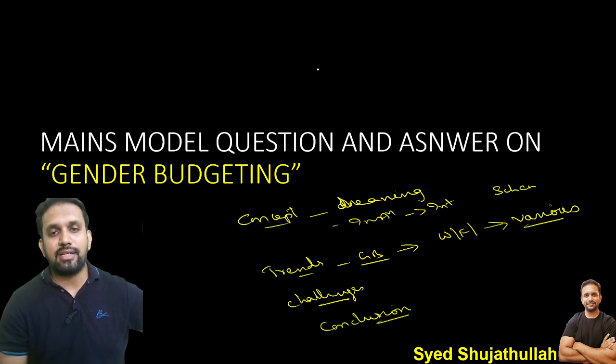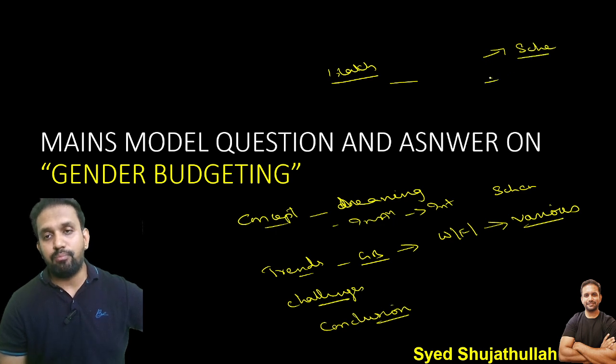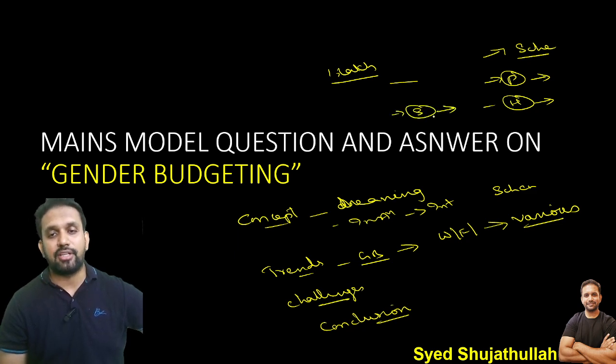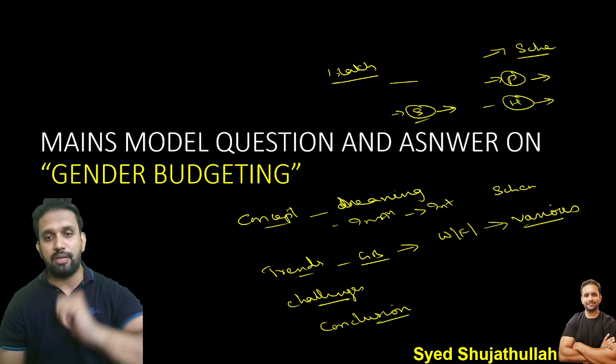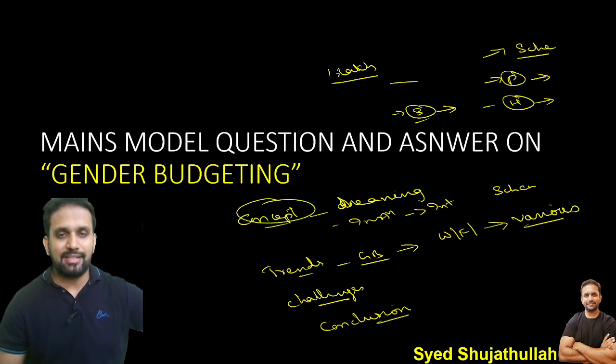The government allocates 1 lakh crore rupees to women empowerment. Obviously, that 1 lakh crore rupees will be used in the form of what? Schemes and missions to develop political participation of women, or to improve the health indicators of women, or to improve the social status of women, and so on, along with the economy. So always remember this point: allocations in our country are reflected in the form of schemes, missions and programs. I hope this is clear to you. Let us start our answer.